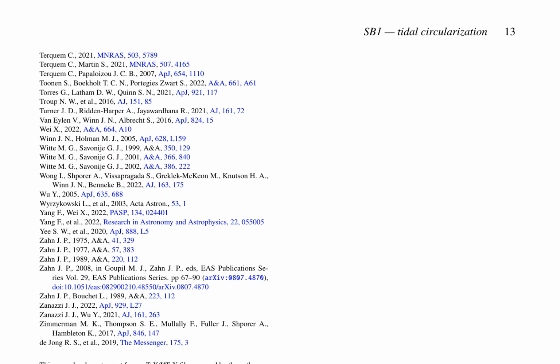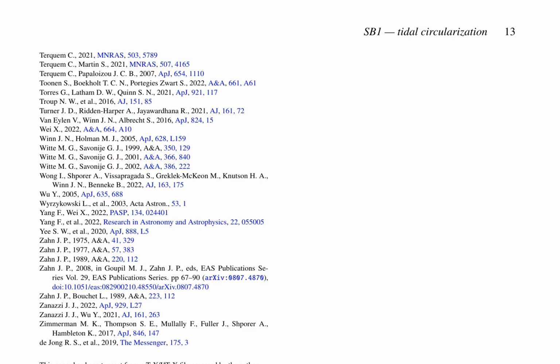This paper examines the tidal circularization of short-period binary systems, specifically focusing on the effects of stellar tides on orbital eccentricity. The authors draw upon a comprehensive review of existing literature, citing numerous studies that have investigated the tidal interactions between binary components. The works of Turquim, Martin, and Papaloizou are particularly notable, as they provide a theoretical framework for understanding the tidal circularization process.